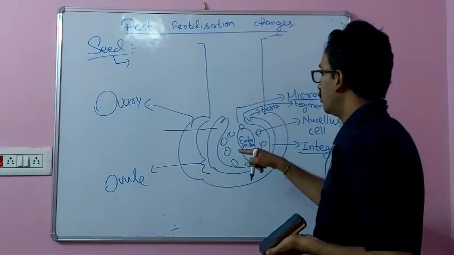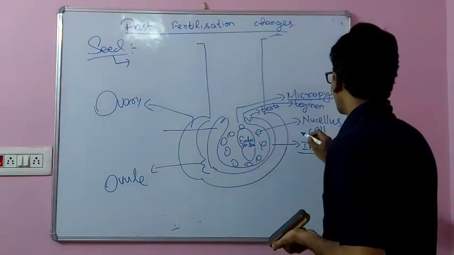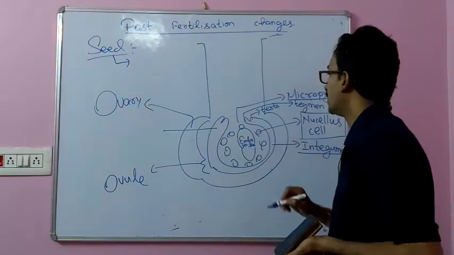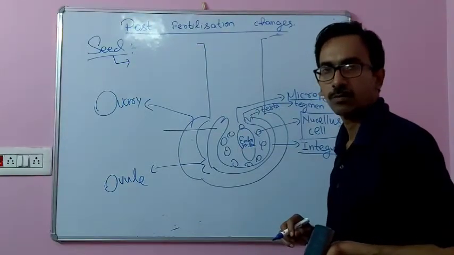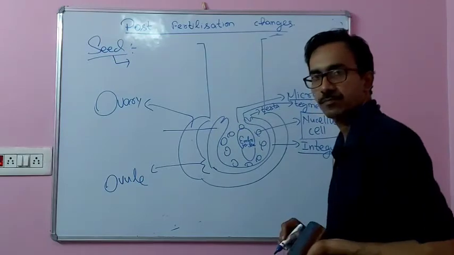Within this ovule or seed, these structures are called nucellus. In most of the seeds, this nucellus is used up or destroyed. And in the center part, there is the embryonal axis.